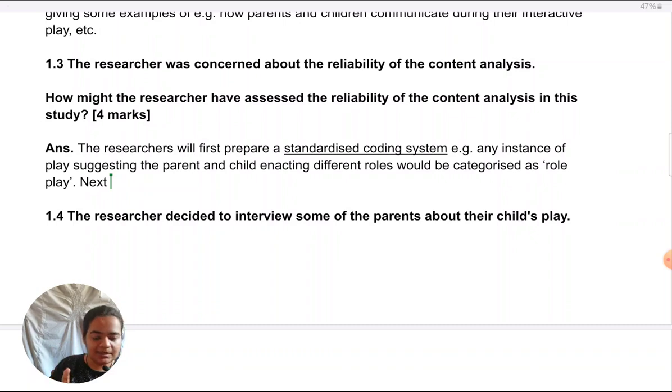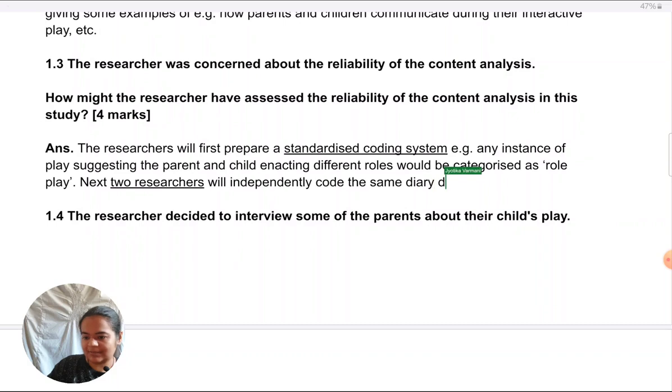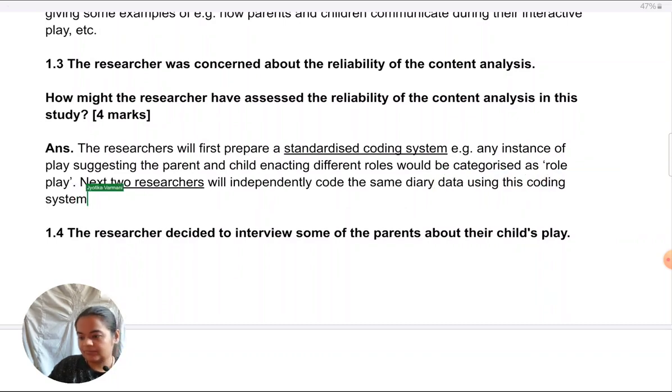Okay, I haven't specified how many researchers, so here I'll specify 2 researchers. You can suggest more than this. Will independently code the same diary data using this coding system. Okay, here I have nothing to link back to. I've mentioned diary data. That is my contextualization. Like there's no specific example to give here because it's continuing off the same example in the previous point. Next thing is, after they are independently coding, they need to tally or cross check with each other.